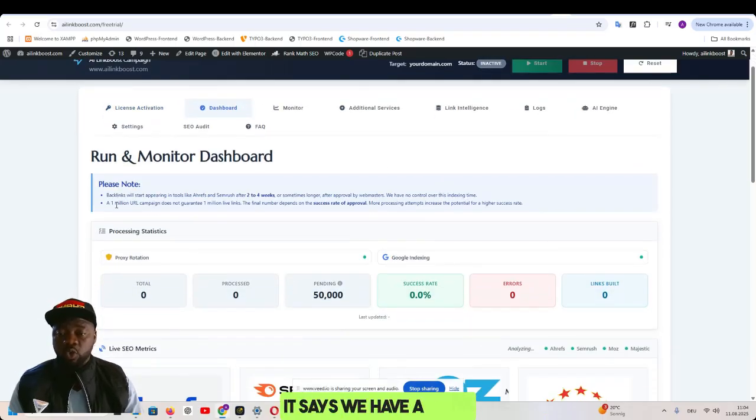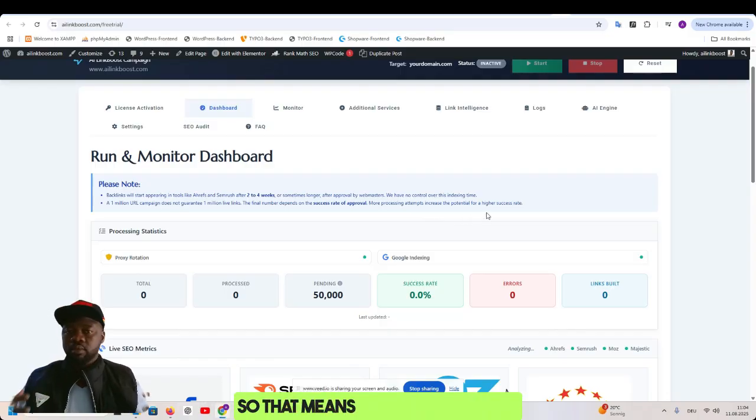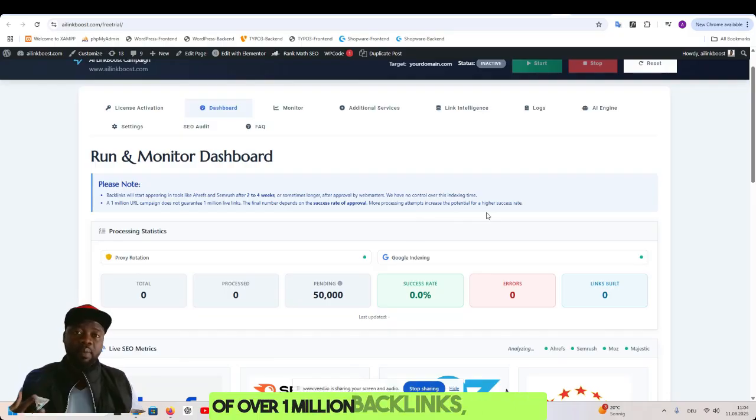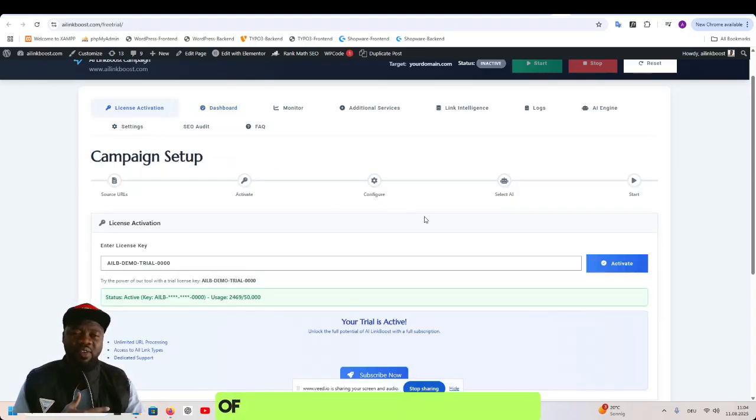Here we have a note. Backlinks will start appearing in tools like Ahrefs and SEMrush after 2 to 4 weeks, or sometimes longer, after approval by webmasters. We have no control over this indexing time. A 1 million URL campaign does not guarantee 1 million live links. The final number depends on the success rate of approval. More processing attempts increase the potential for a high success rate. So that means we have a database of over 1 million backlinks, and these are being used to build the backlinks.